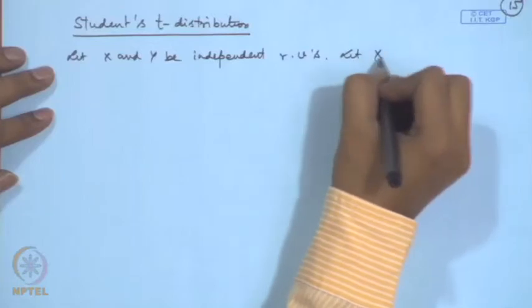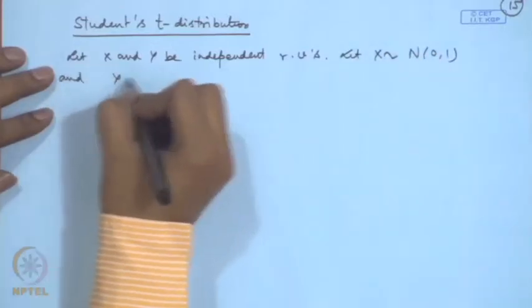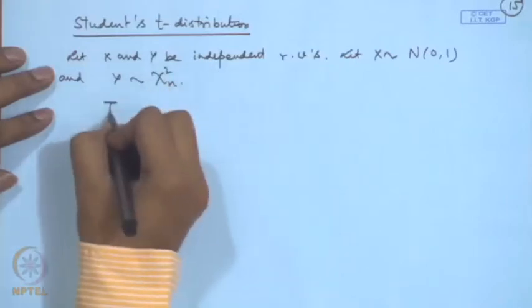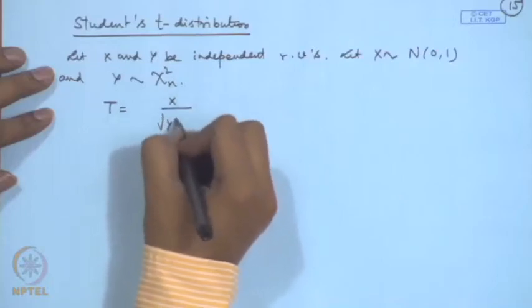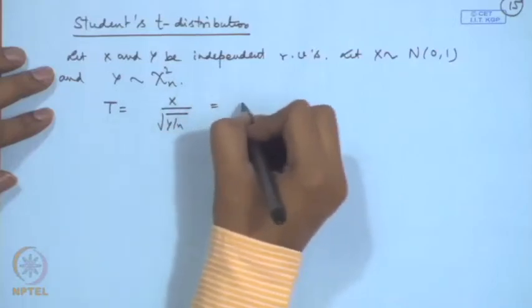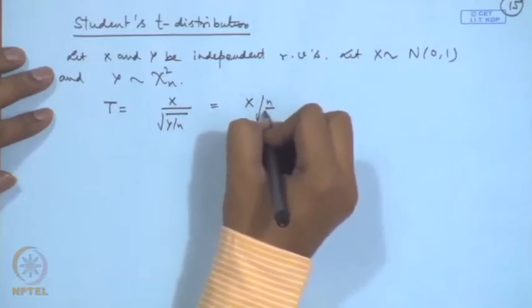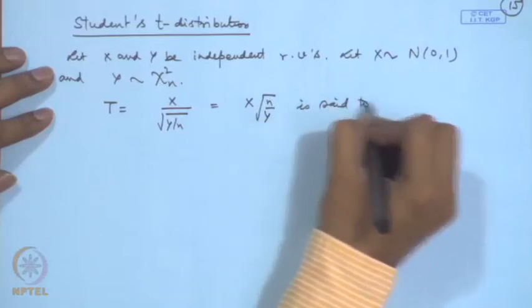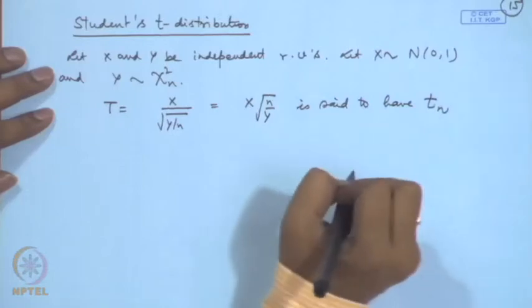Let x follow normal 0, 1 and y follow chi square n, and let us define t equal to x divided by root y by n, that we can write as x into root n by y. Then this is said to have t distribution on n degrees of freedom.